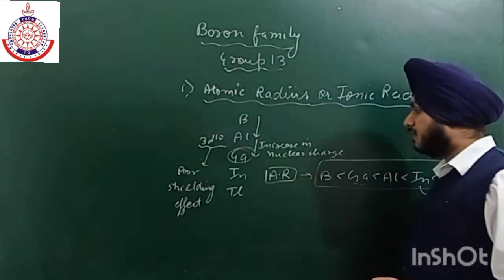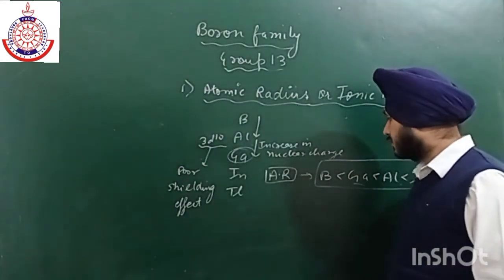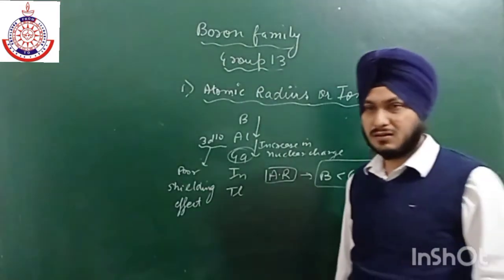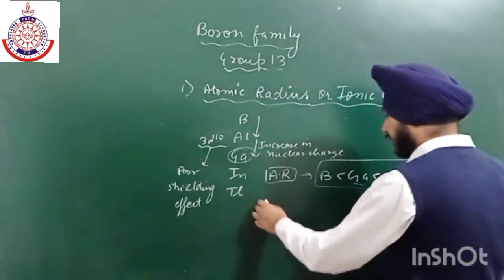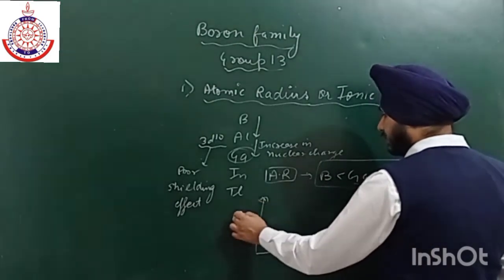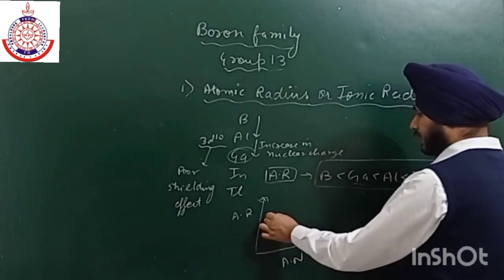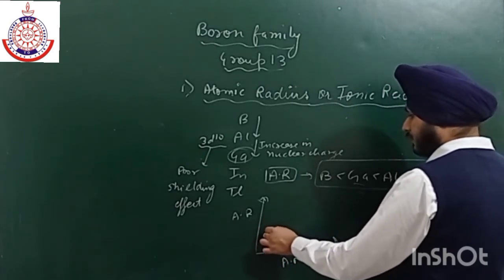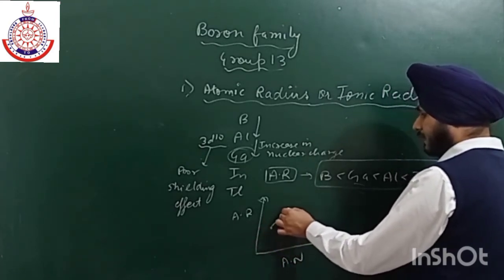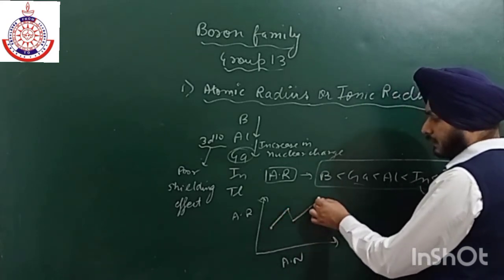Now, so this is the trend. If I want to draw it graphically, then it will be like this. This is atomic radius and this is atomic number. So boron से aluminium गए, then there is an increase, and then there is a decrease, and then it starts increasing again.